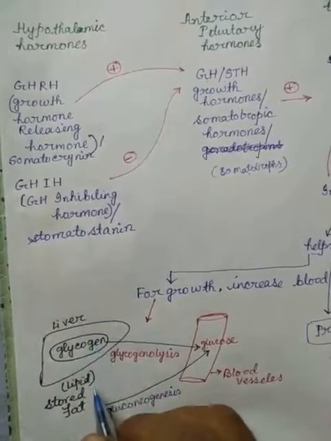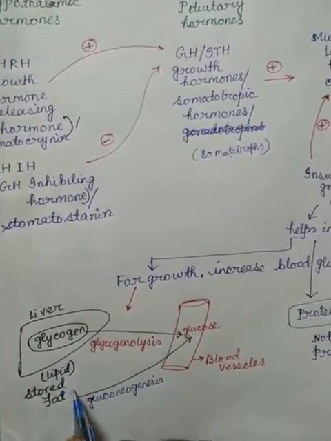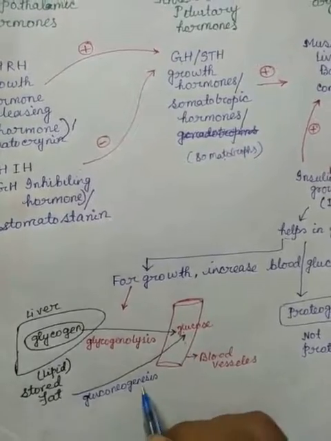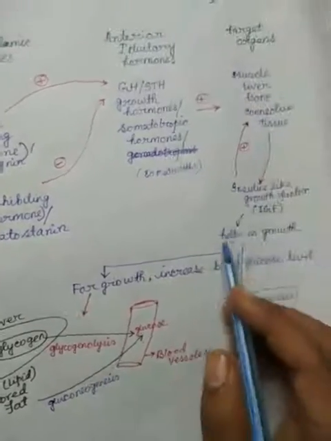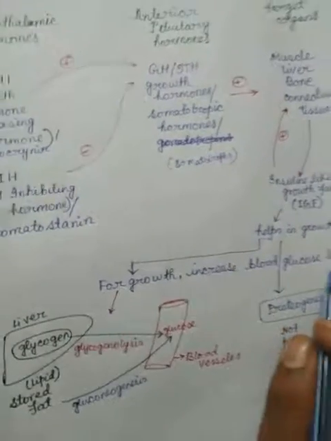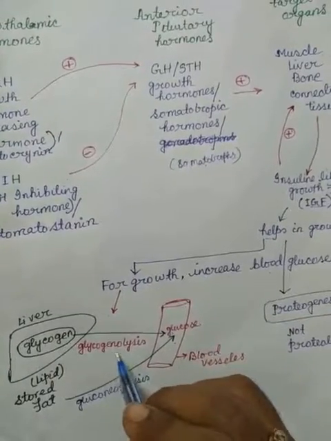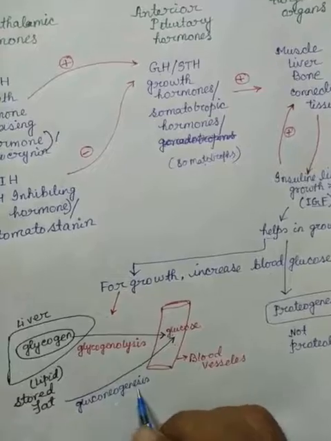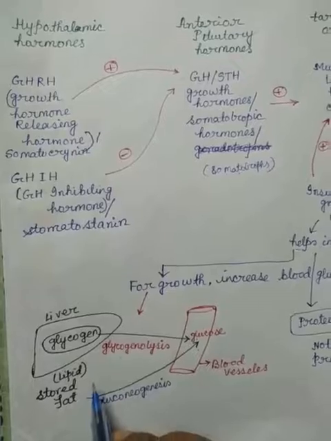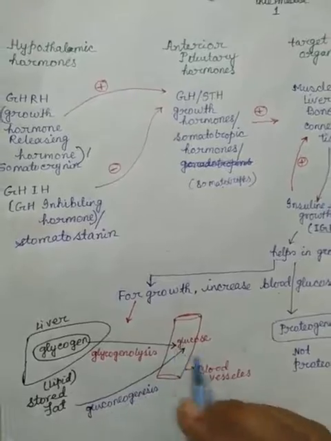Not only glycogen, but lipids or stored fat also break down and form glucose, through the process of gluconeogenesis. So IGF helps in growth by increasing the blood glucose level, in two ways: glycogenolysis and gluconeogenesis, meaning deposited glycogen and deposited fats are broken down and the blood glucose level increases.